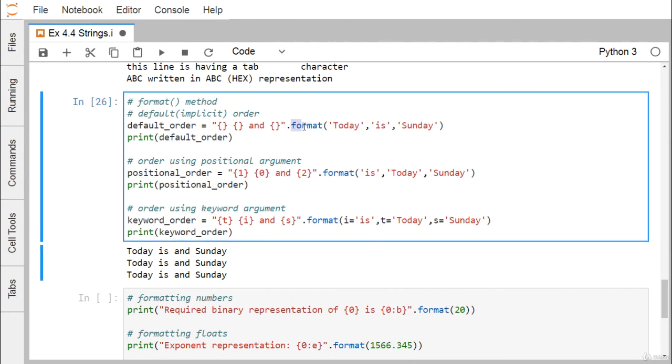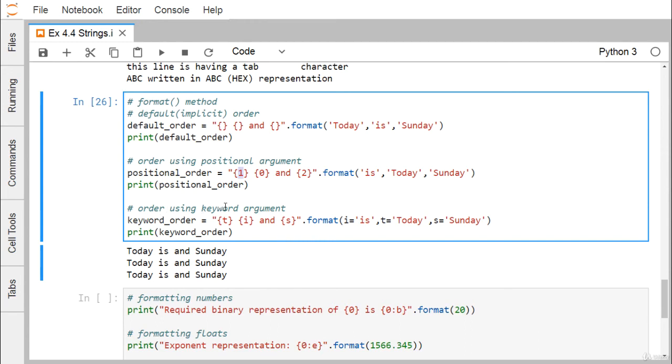And here we are using this format method, ordered using positional argument. So here this is my argument number 0, argument number 1, argument number 2. So the positional arguments, the numbering will be something like this. Here we are mentioning the argument positional number. So 1 means today will be coming down, 0 means is will be coming down here, and Sunday will be coming down to this particular placeholder during the output. So you can find that today is and Sunday.